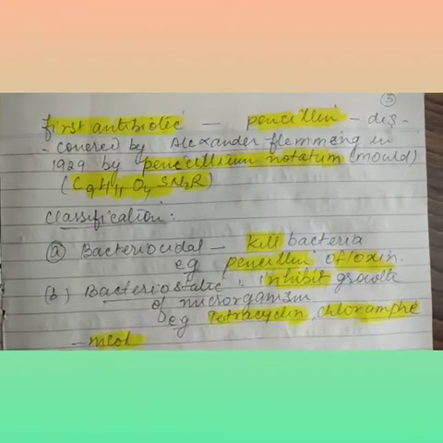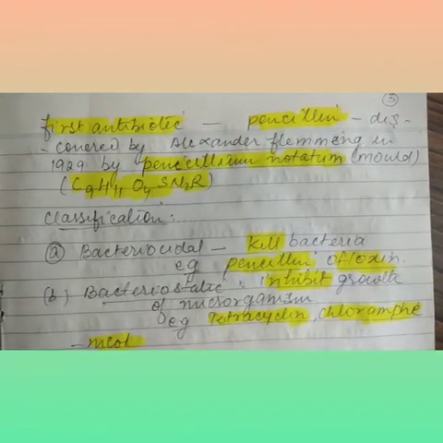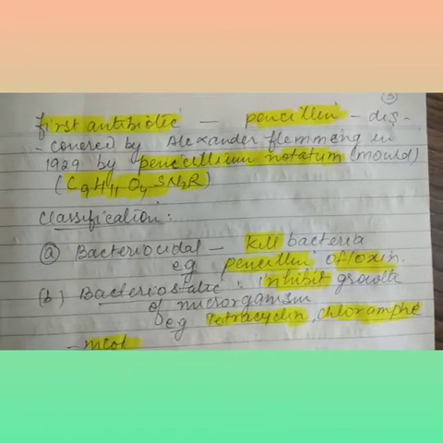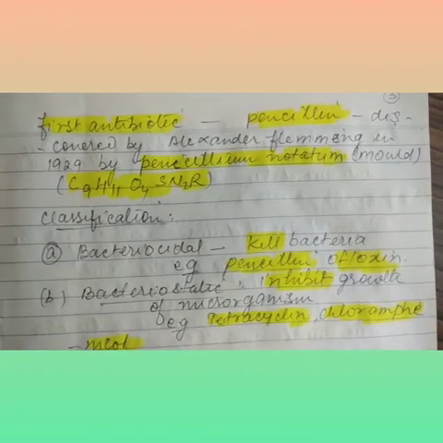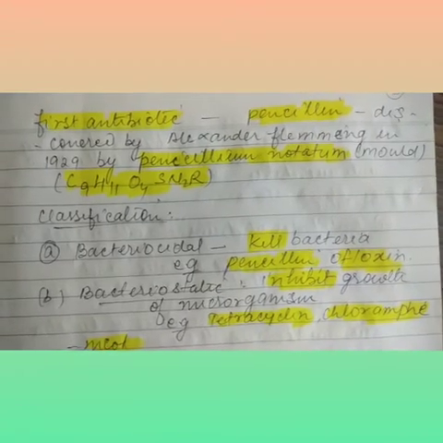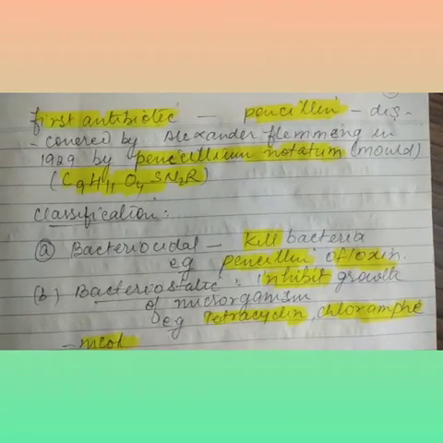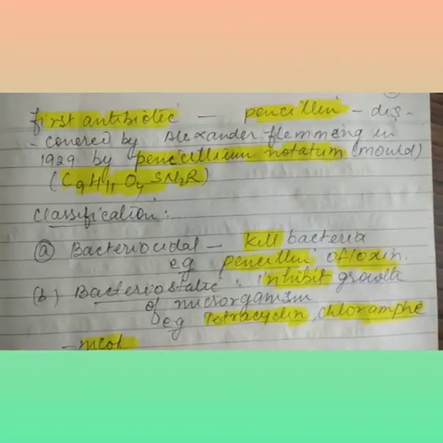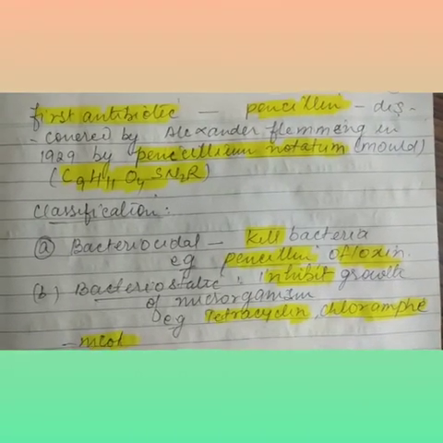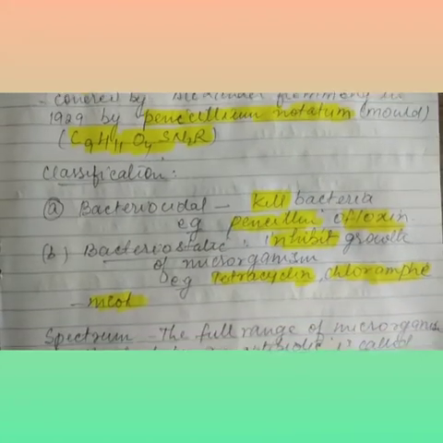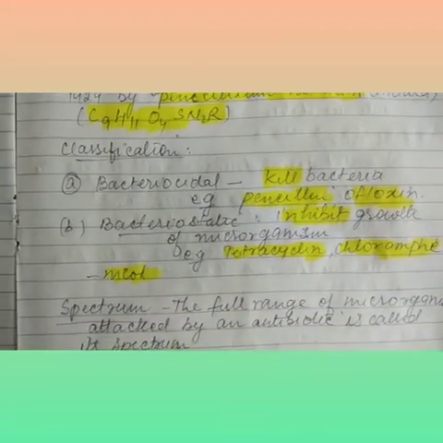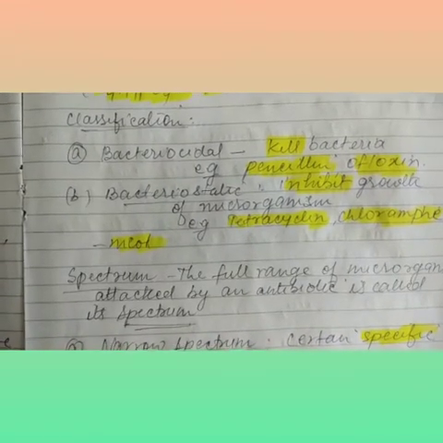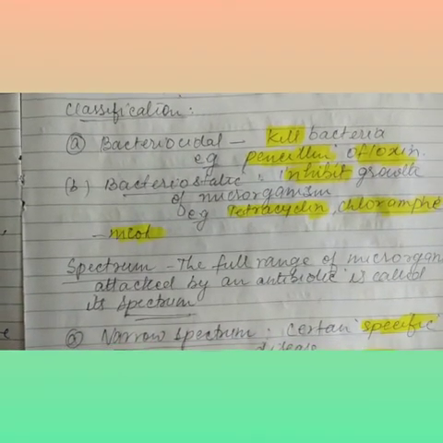The first antibiotic is penicillin, discovered by Alexander Fleming in 1929 from Penicillium notatum. This is actually a mold. I have already written its formula, C9H11O4SN2R, and the classification is like this. The first one is bactericidal, which kills bacteria. Examples are penicillin and ofloxacin.